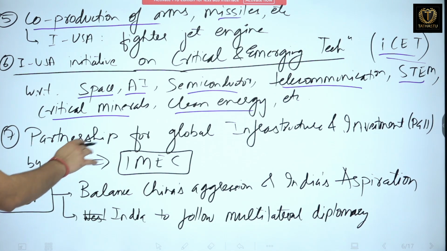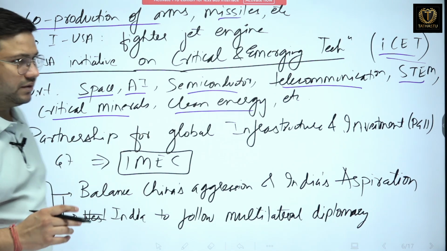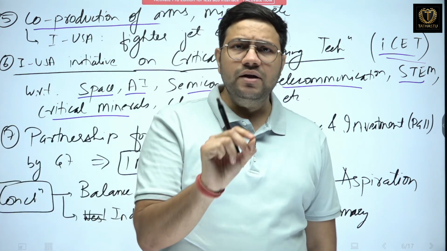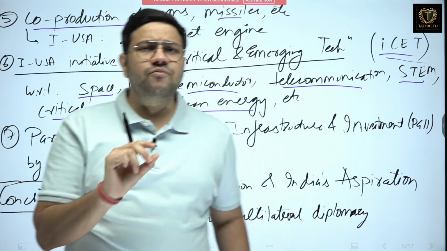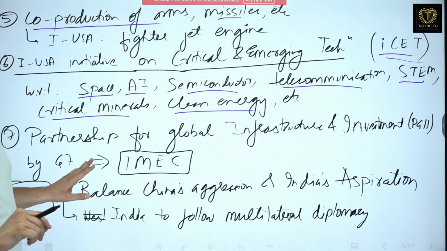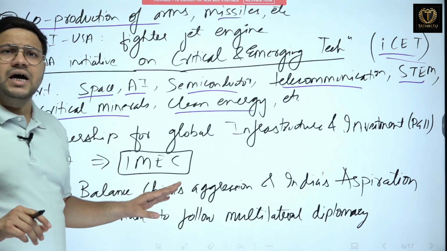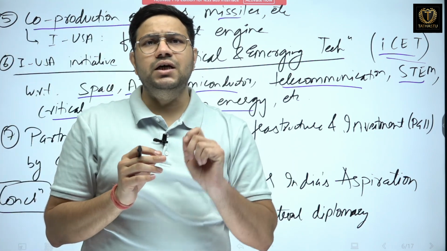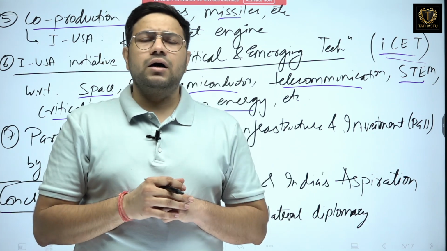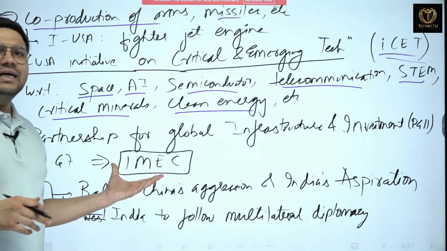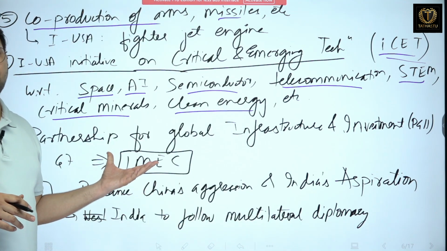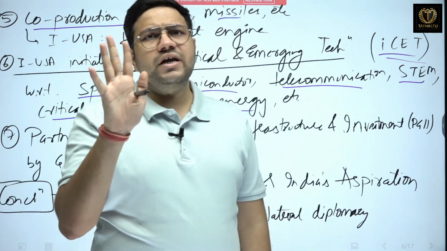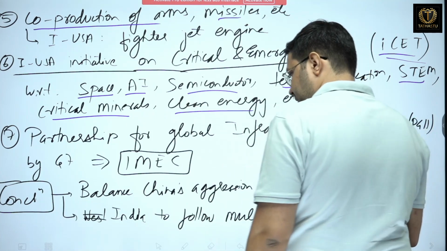Next is the Partnership for Global Infrastructure and Investment. Now there is an organization called G7 of the developed nations. This G7 came with this PGII, that is the Partnership for Global Infrastructure and Investment. Now this G7 plus India, they have come with one particular step, that is the India, Middle East and Europe corridor. For this you can even draw the map, okay, you can draw the map.